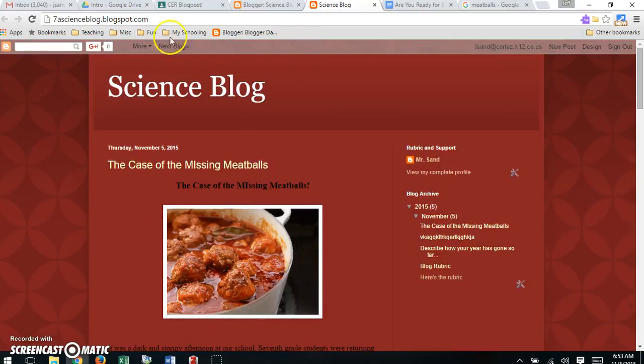If you have not already, I want you to highlight the URL of your blog. It should say something.blogspot.com. Highlight it, click with both fingers, copy it, and I want you to email that to me because I need to be able to create a spreadsheet with all of your addresses on it so I can grade it. If I do not have this URL, I cannot give you a grade for this assignment. Okay? This is very key. If you're not sure whether you have, just do it again.